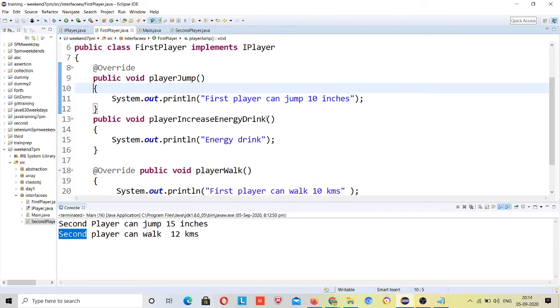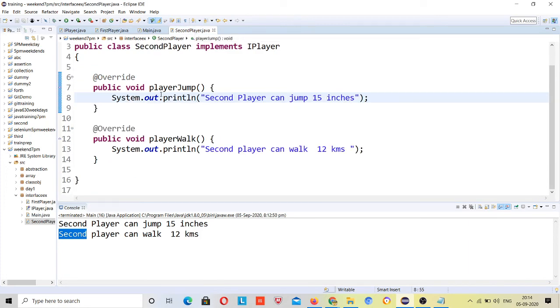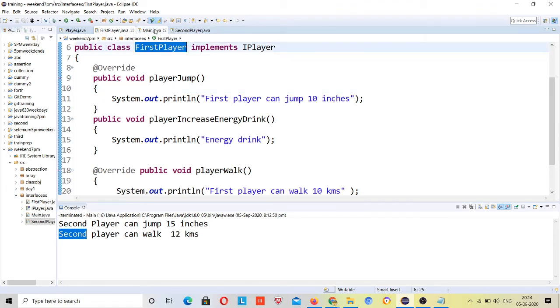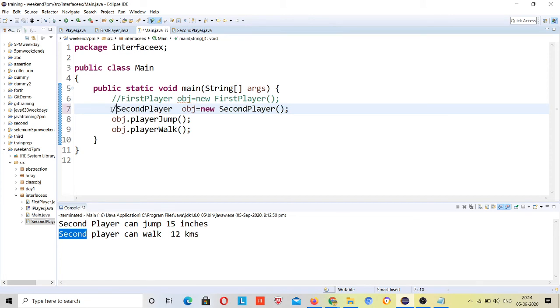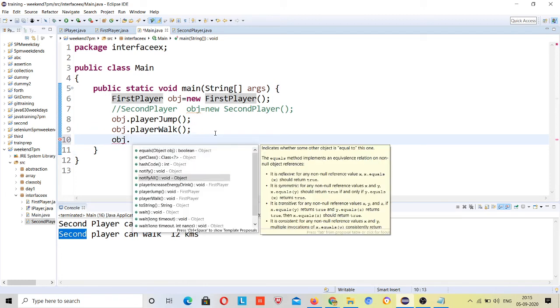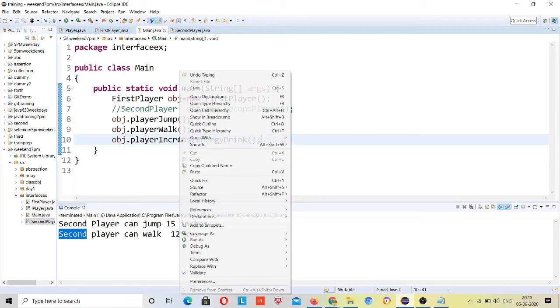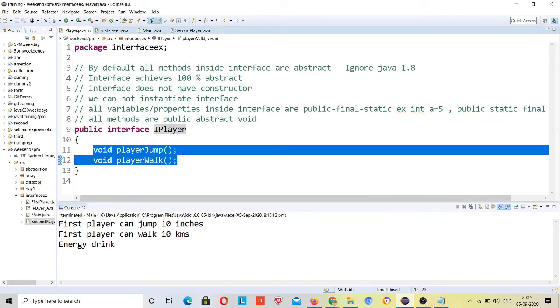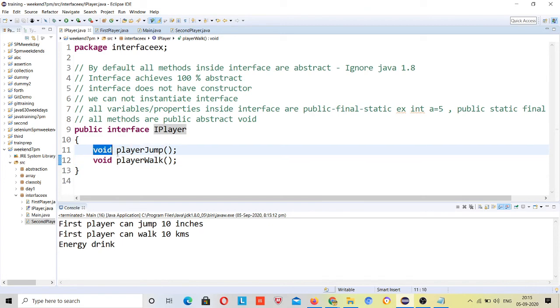So here, okay, for first player I have defined, right? So I will make the object for first player, I already created. I will comment this and uncomment this. Now see, now I can call the method here, object dot playerIncreaseEnergy, right? Now see, in this first player class, this IPlayer said you should have at least these properties in your player.